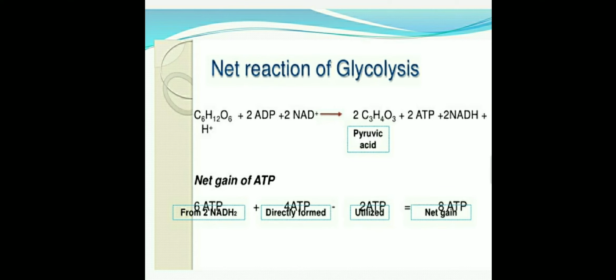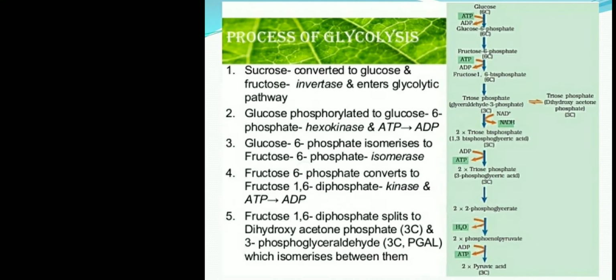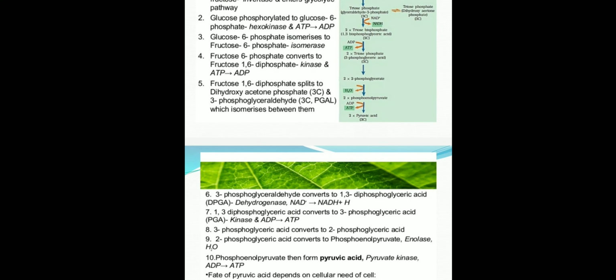So this is the net reaction of glycolysis. After glycolysis, what is formed? Pyruvic acid. When pyruvic acid is formed, it is utilized by the cellular activity of the cell, and this is called the fate of the pyruvic acid. Fate means use. What is the importance of pyruvic acid? The fate of the pyruvic acid depends on the cellular need of the cell. So the pyruvic acid formed by glycolysis is used for lactic acid fermentation.